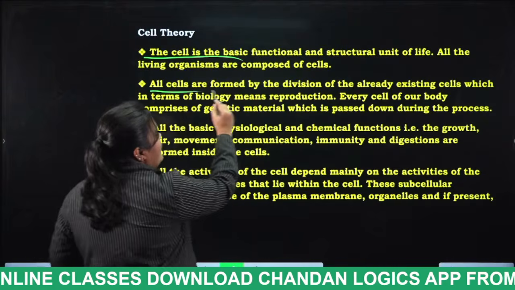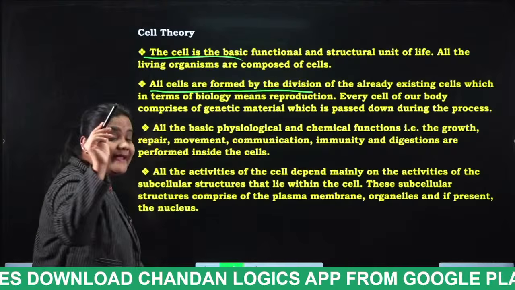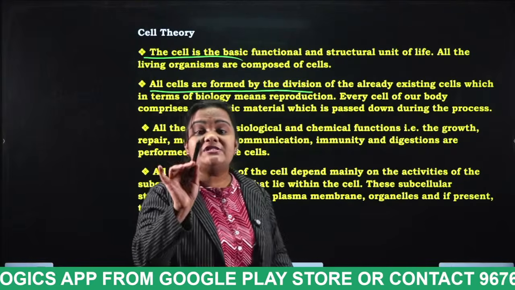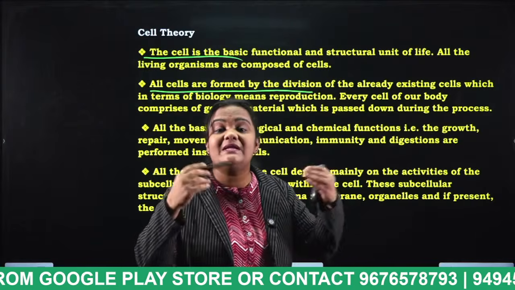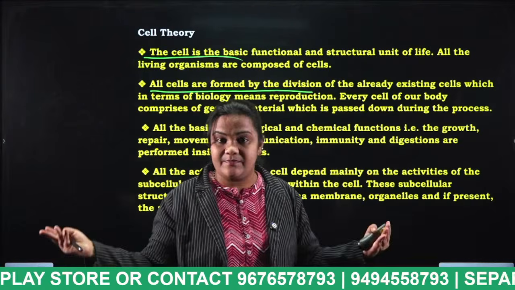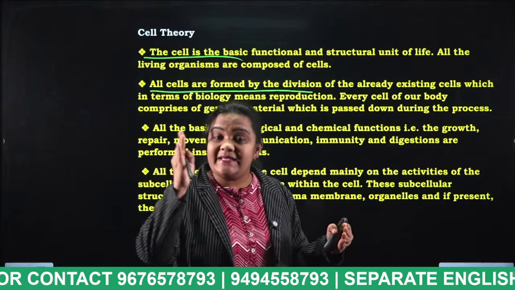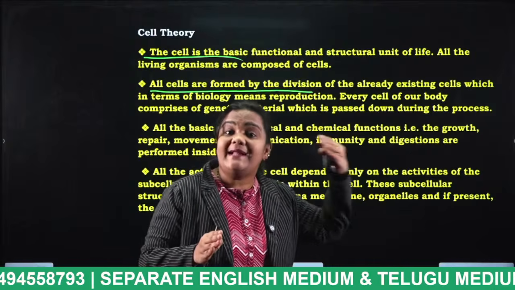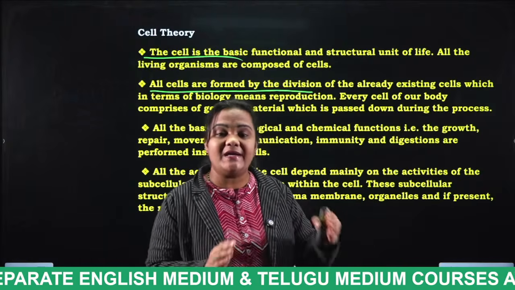All cells are formed by the division of the already existing cells. So do you know, students? Each and every cell will divide into many other cells. That means what? The existing cell is made by the already existed cell. Did you understand?